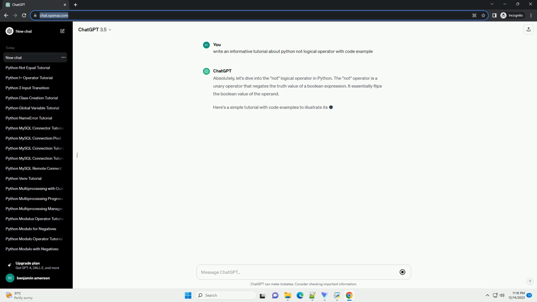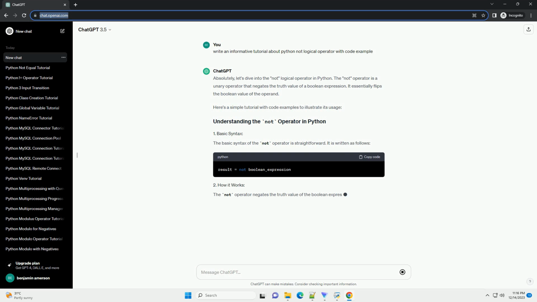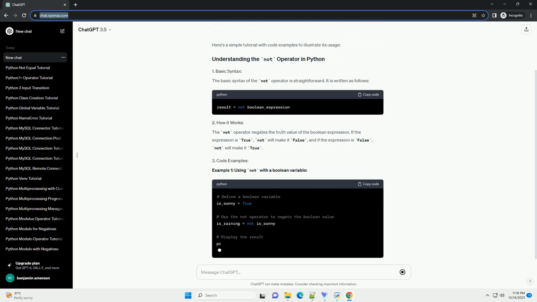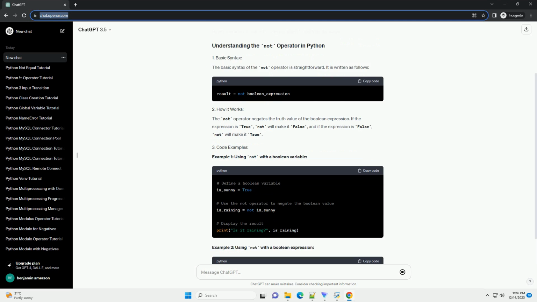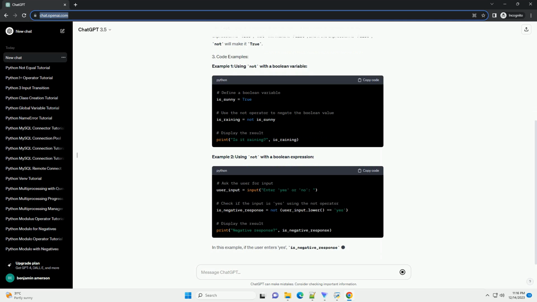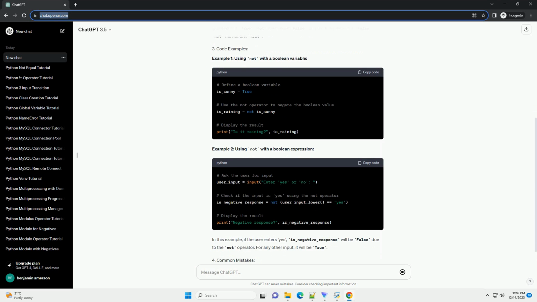Absolutely, let's dive into the not logical operator in Python. The not operator is a unary operator that negates the truth value of a boolean expression. It essentially flips the boolean value of the operand. Here's a simple tutorial with code examples to illustrate its usage.